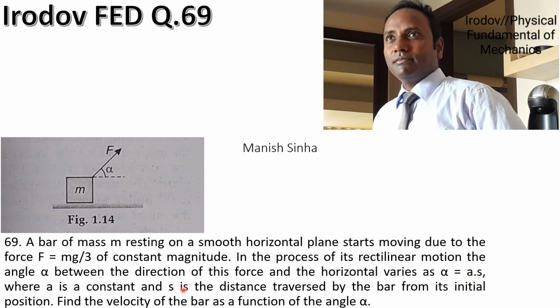A is a constant and s is the distance traversed by the bar from its initial position. So the question is asking: find the velocity of the bar as a function of angle alpha. Means what is happening here? Angle alpha is changing with this equation. So when you put s equal to 0, at the initial position when the bar starts moving, s was 0, so angle alpha was 0, means the force was in this direction. So let us solve this question.